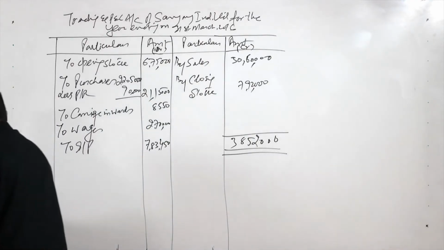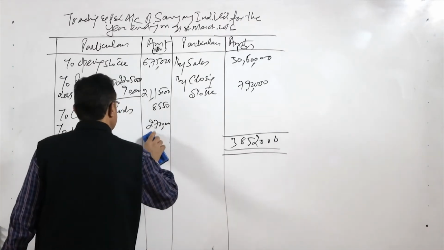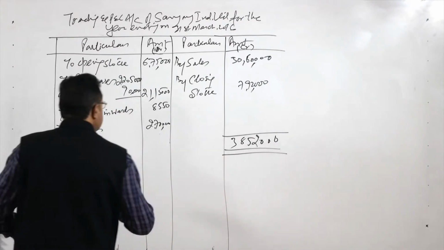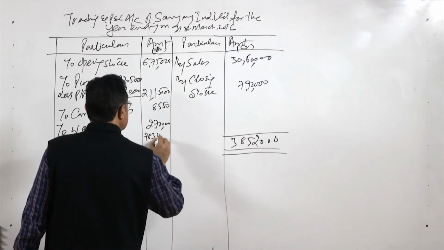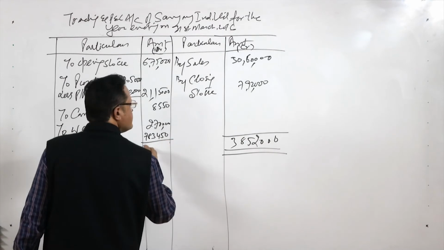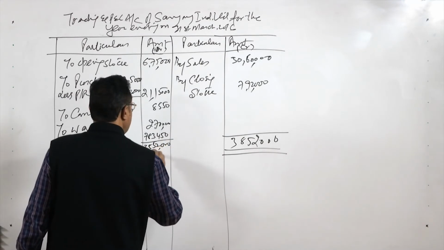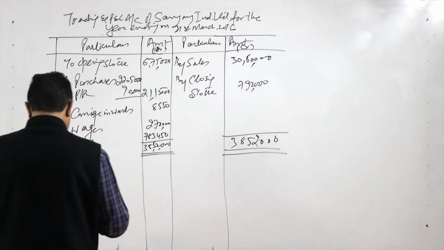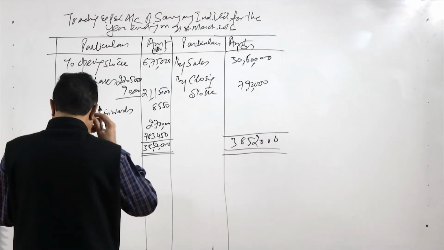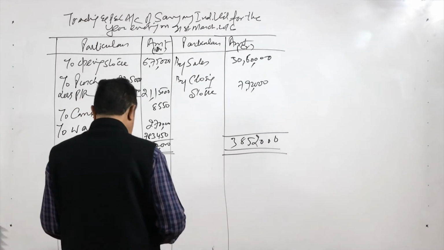That is the gross profit, against the total of 38,52,000. So this is the gross profit figure, 7,83,450.